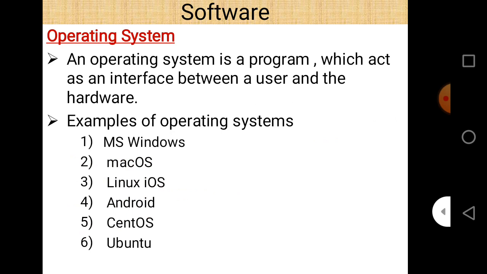So the operating system is nothing but the interface between the user and the hardware. If we want to use the hardware, we cannot use it directly. We need an operating system, and using it we can interact with the hardware parts of a computer system. Without an operating system, we cannot interact with hardware.